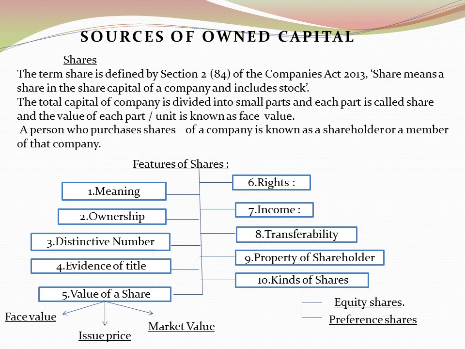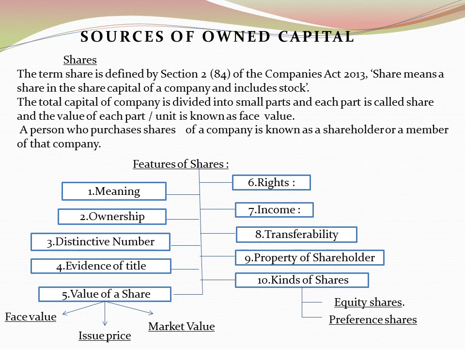Next, income. Obviously the shareholders have invested the money by way of issue of shares in the company, so in return they should get something, so that is the part of the profit that is known as the dividend. Means return on investment on shares is known as the dividend.